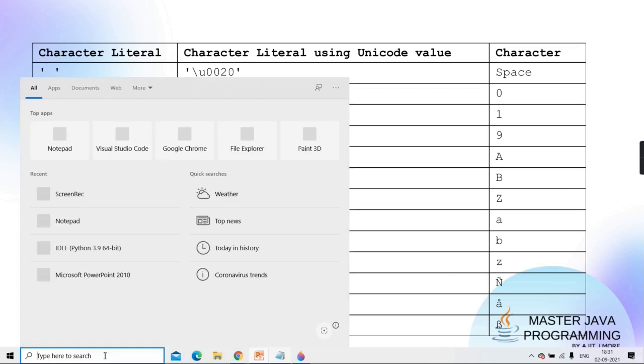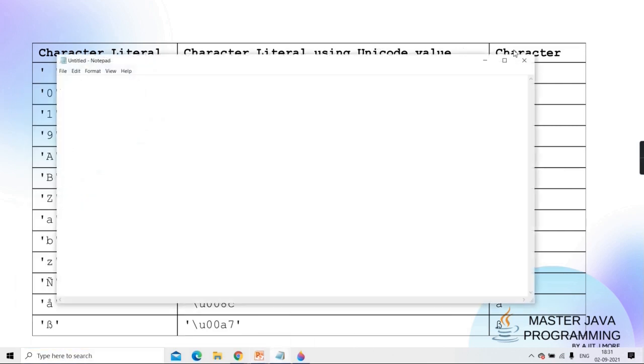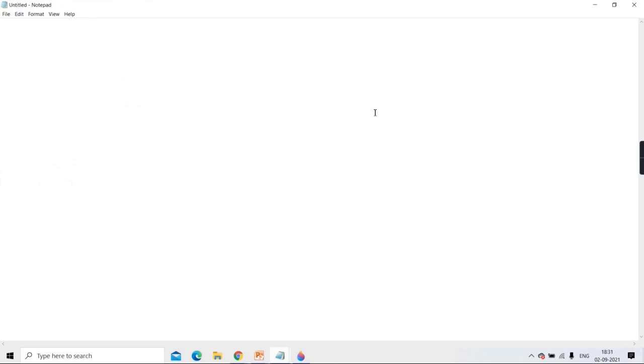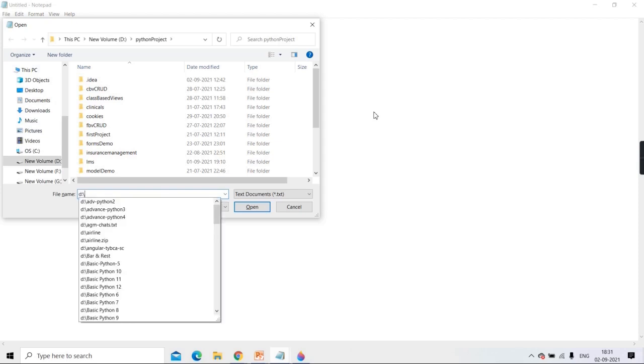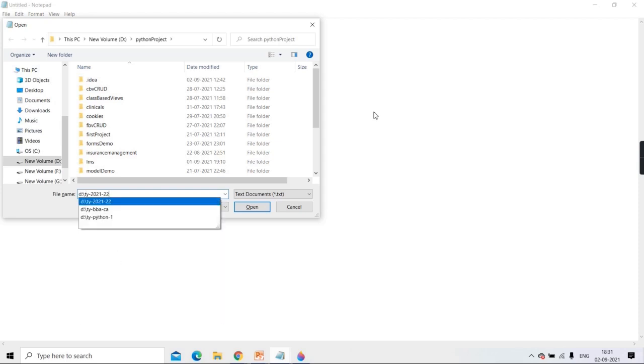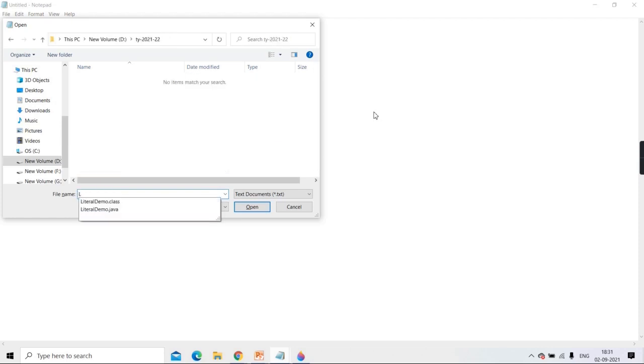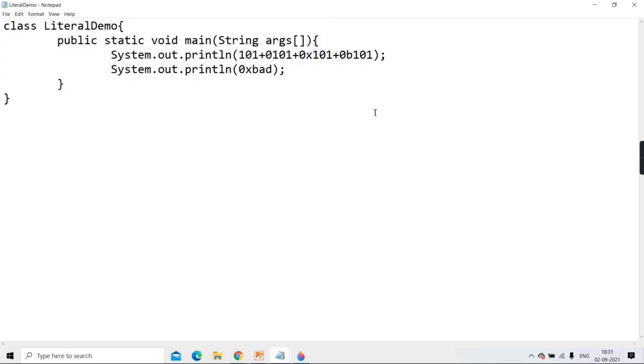What I'll do is take one simple example, and in that we will display these Unicodes. The literal example we saw last time, in that program only I'll try to change. We have created one TY 2021 literal demo. I took this. We'll keep this as it is. Or for the time being, we'll put it in a comment. You know how to put a single line comment.